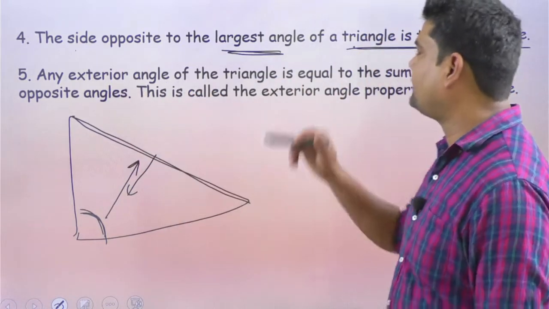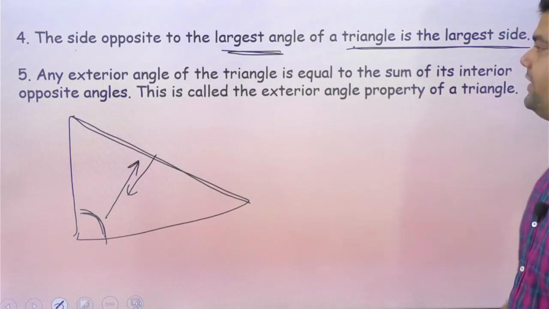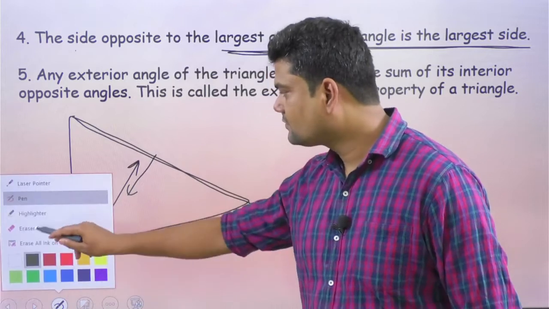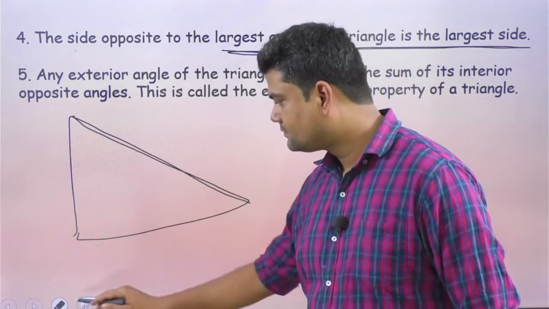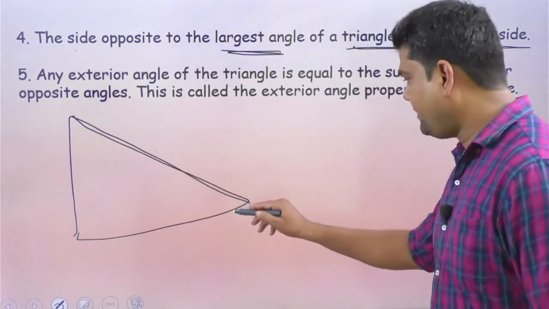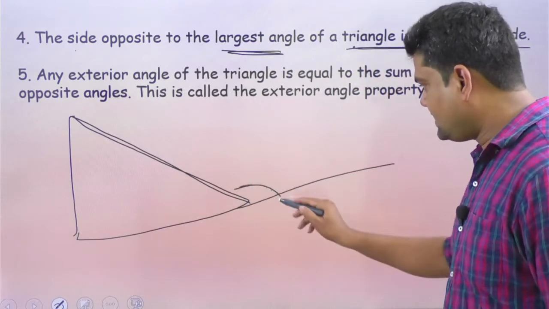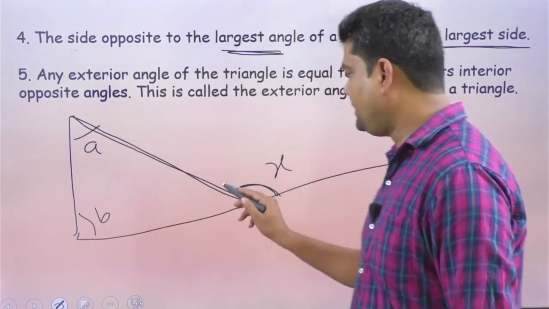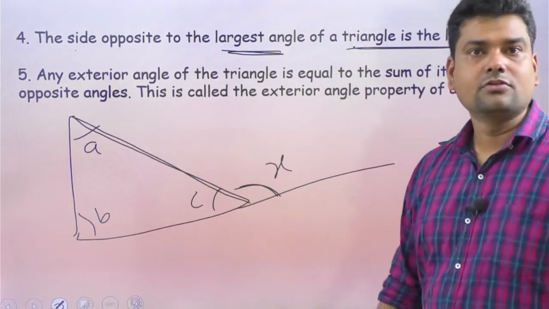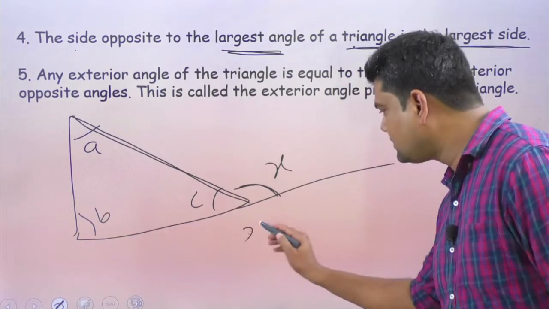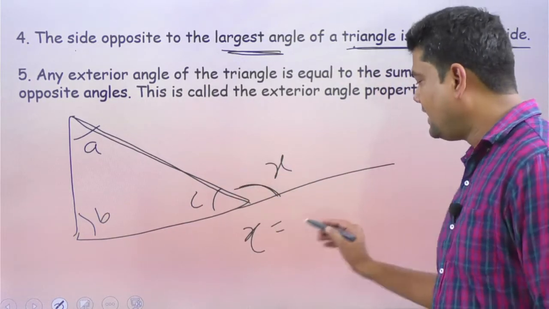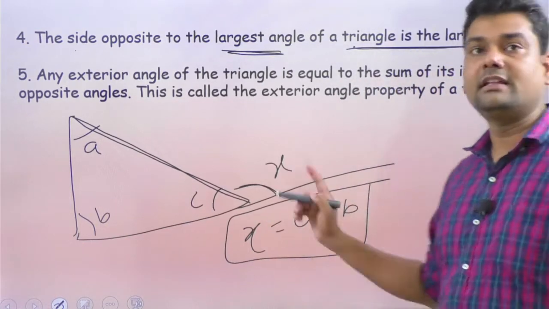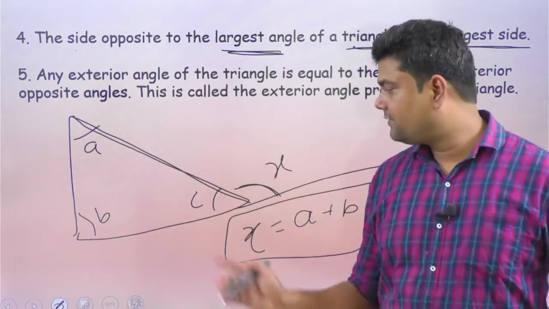Any exterior angle of a triangle is equal to the sum of the interior opposite angles. So suppose that is a triangle and I have extended it from here. So that is our angle X, that is angle A, angle B and angle C. So here angle X will be equal to angle A plus angle B. That is the formula that comes out of the straight angle.